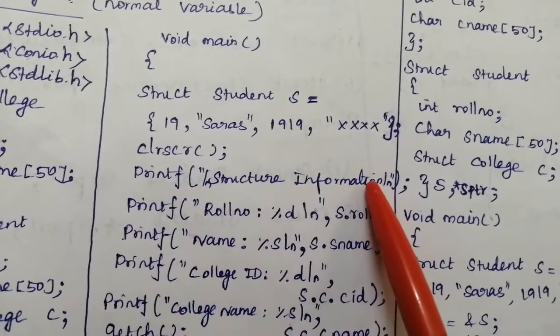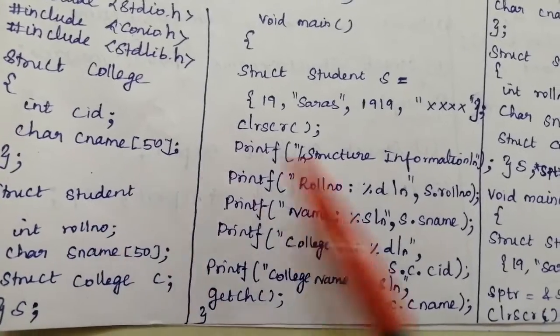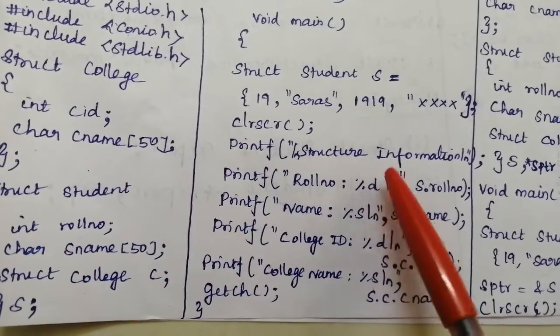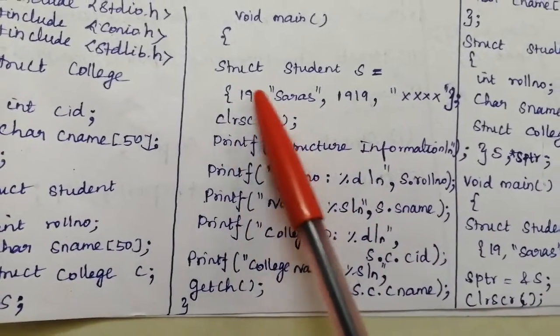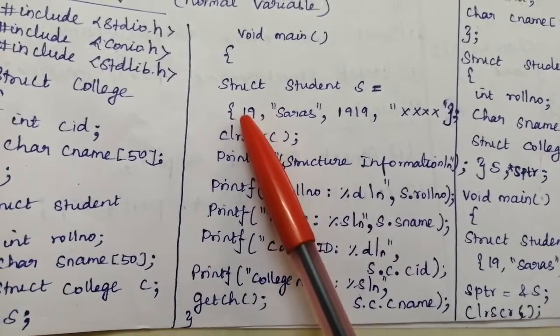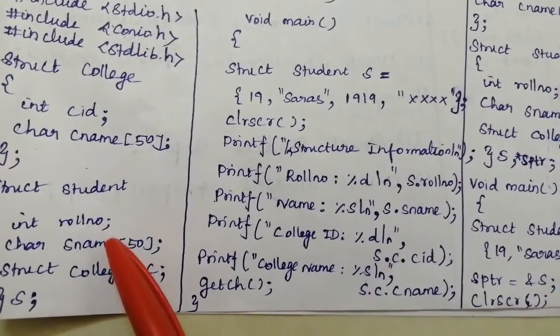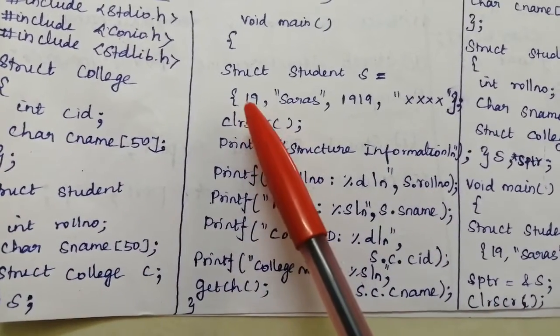printf structure information. Then we are going to fetch the member as roll number: roll number colon percentage d slash n. So this value needs to be displayed on the screen. For that we can use s dot roll number.